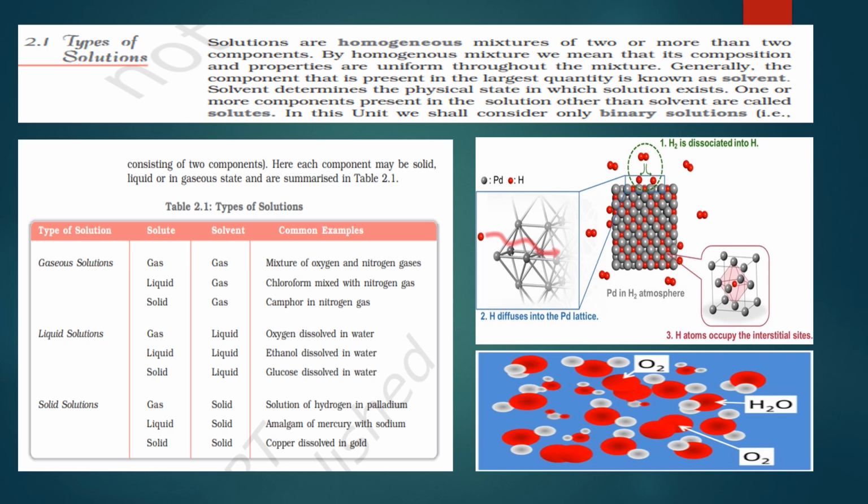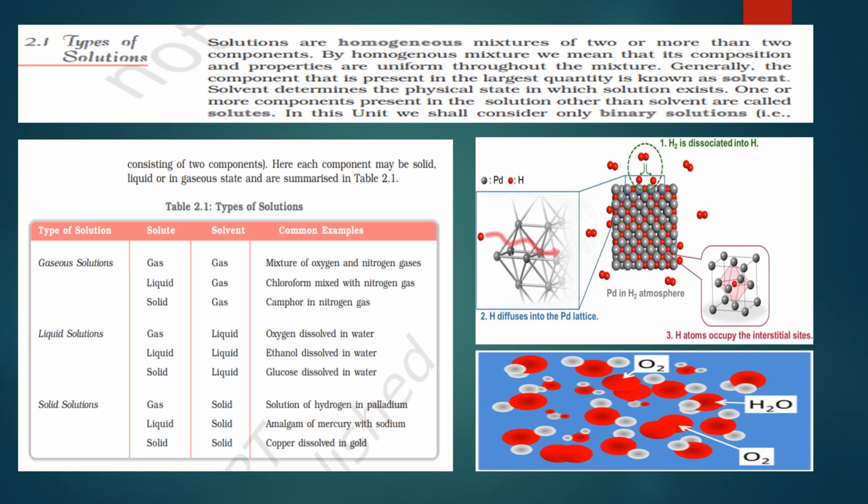I don't want you to imagine only. Let me explain what palladium is and how a solution of hydrogen in palladium is made. First of all, the types of solution I explained: based on the state, it can be gaseous, liquid, or solid solution. And in each solution there are two things: solvent and solute.